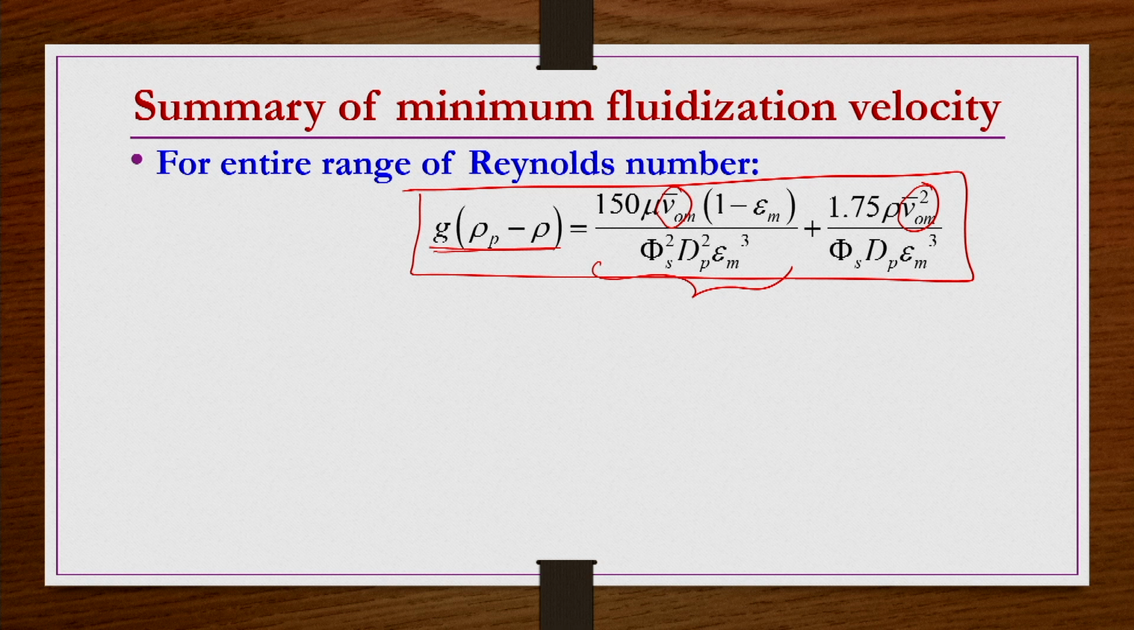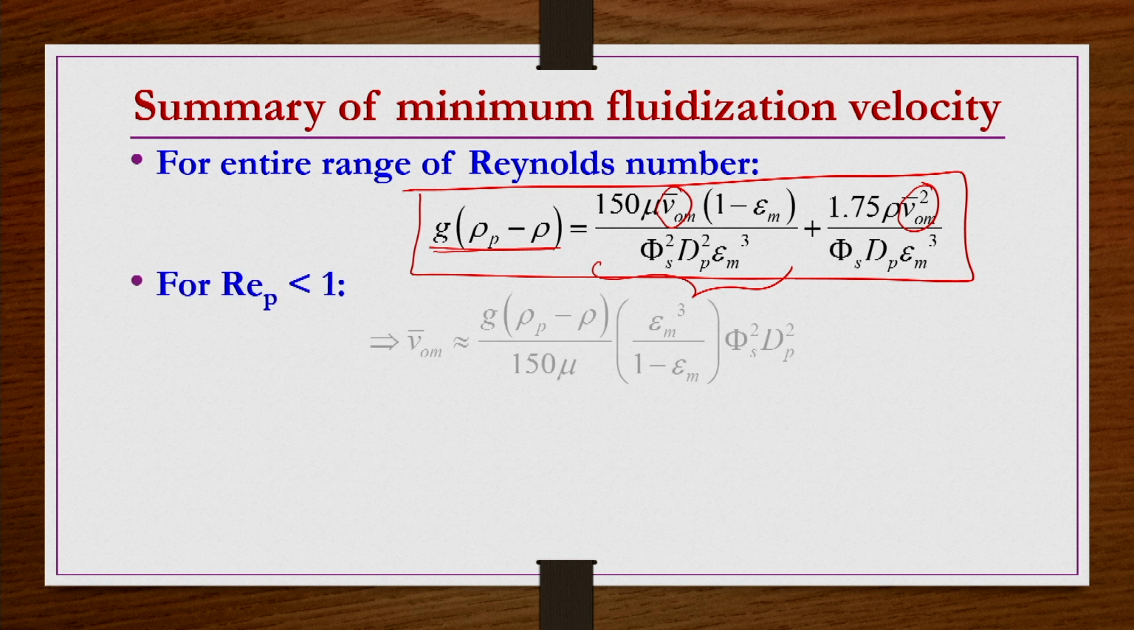We know that on the right hand side, the first term indicates the viscous losses, and the second term indicates the kinetic losses. Viscous losses are predominant at small Reynolds numbers, and kinetic losses are predominant at large Reynolds numbers. So, in order to simplify and develop the mathematical equation for Re p less than 1, we took the left hand side equal to the first term of the right hand side, and then we simplified. So, then we got this equation.